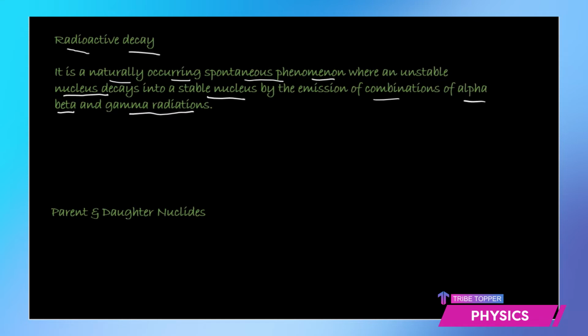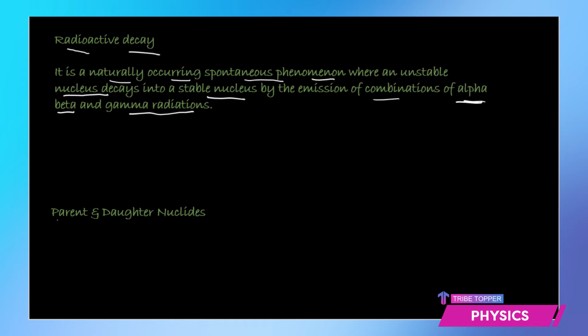So in a nuclear reaction, you have the nuclei which are responsible. So the nuclei are unstable. They have either an extra number of neutrons or protons and they become unstable. And so they emit some of the particles called alpha, beta, and gamma particles and become stable nuclei. So that is radioactivity. The definition I would read out once again. It is a naturally occurring spontaneous phenomenon where an unstable nucleus decays into a stable nucleus by the emission of combinations of alpha, beta, and gamma radiations.